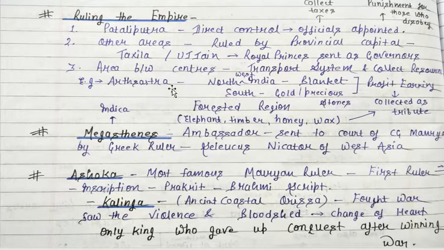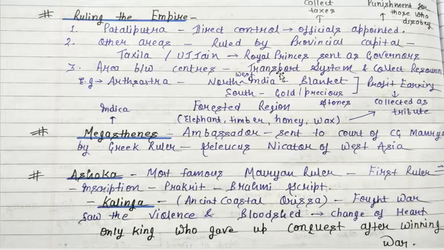You need to understand this thing. And apart from that, area between the centers. So what happened, that Patliputra is situated in present day Patna, okay, and the kingdom was so large, so big in size, and that's why these provincial capitals were considered as the power centers, and the area was determined. Because of this, the area between the centers would be determined and administered by these power centers, these provincial capitals, and it also led to the transportation system and the collection of resources.